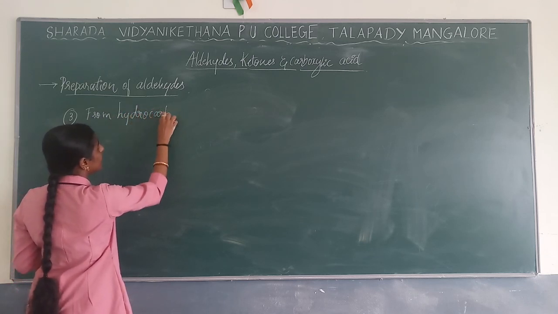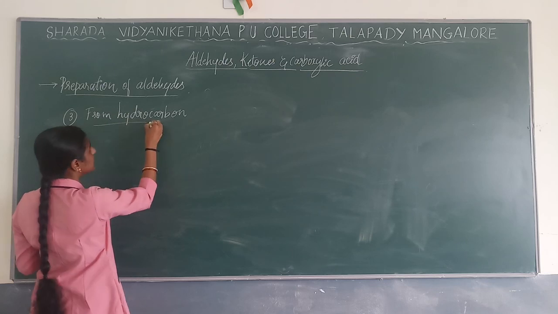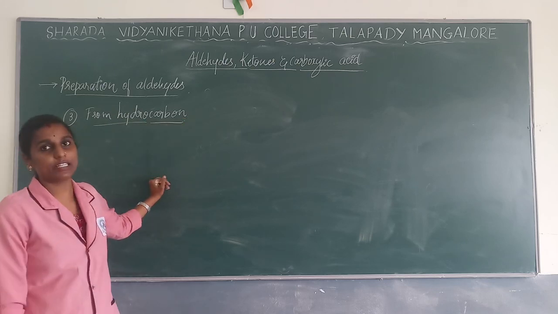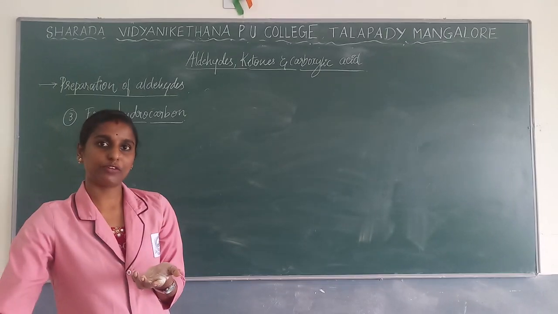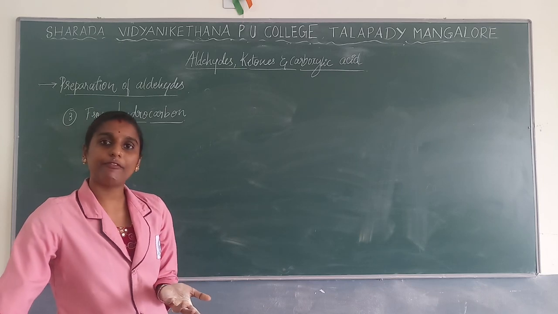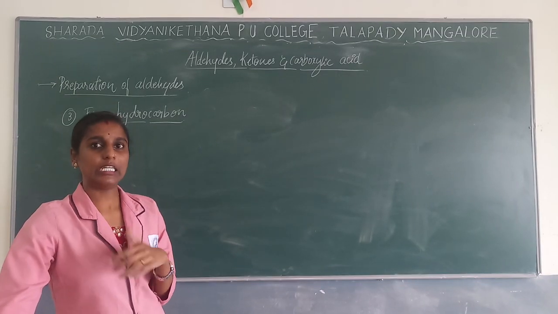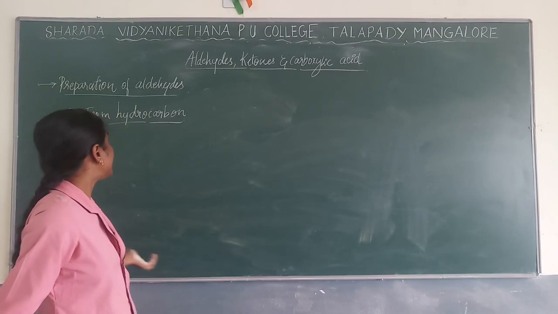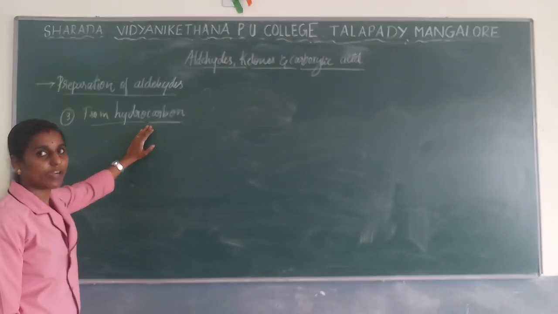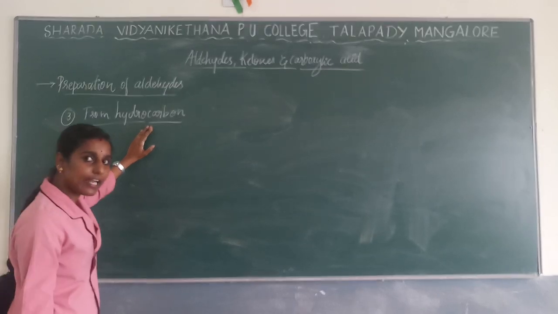hydrocarbon. By using hydrocarbons, we are dealing with three reactions where we'll get aldehyde as a product. By using hydrocarbons, three reactions we are going to do, so that we'll get aldehyde as a product.